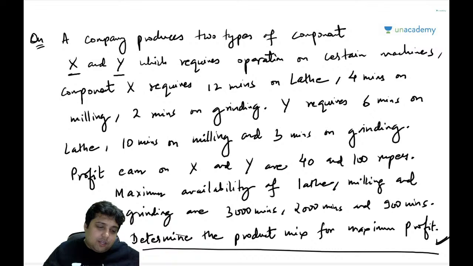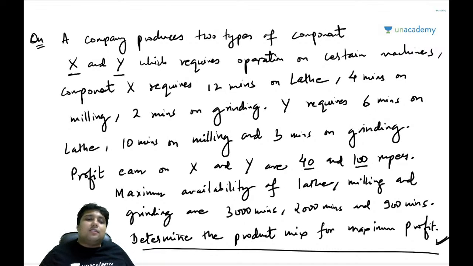Okay? So in the question it has been given that the company makes two products X and Y, and they make 40 and 100 rupees by selling one X and one Y, that is the profit on X and Y. And now to make X and Y, the company requires three machines, a lathe machine, a milling machine and a grinding machine.